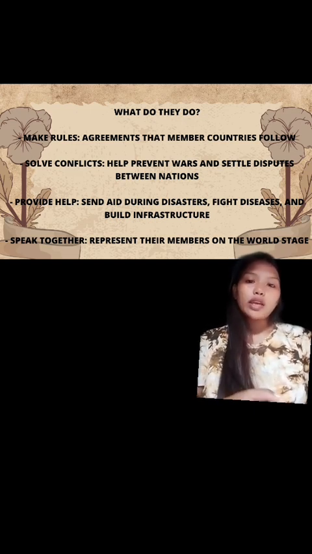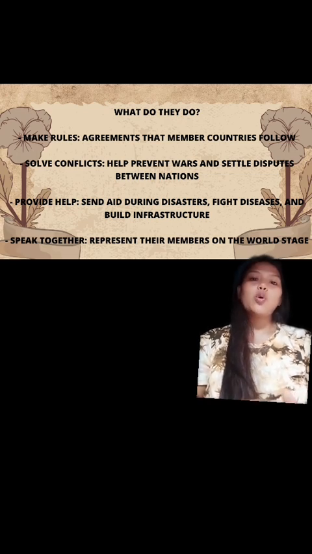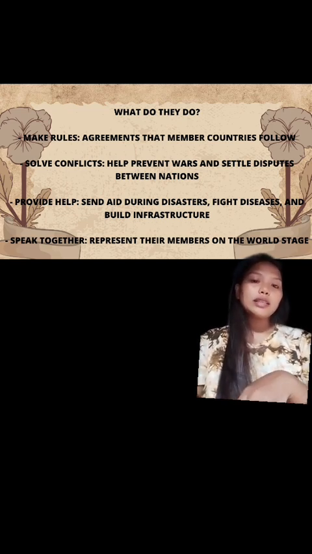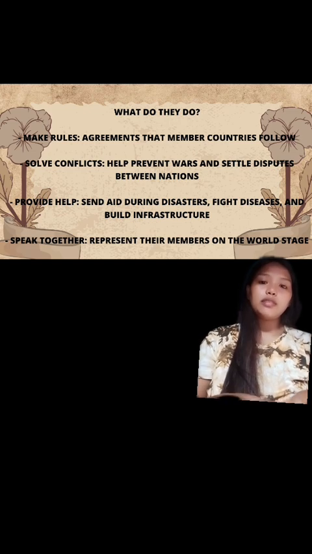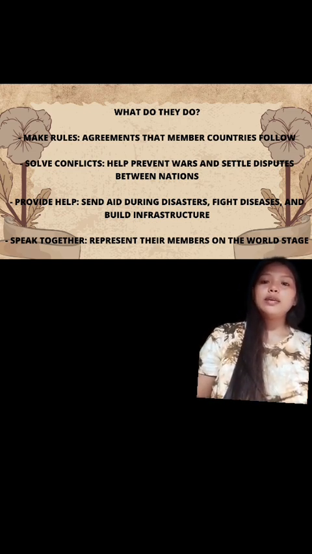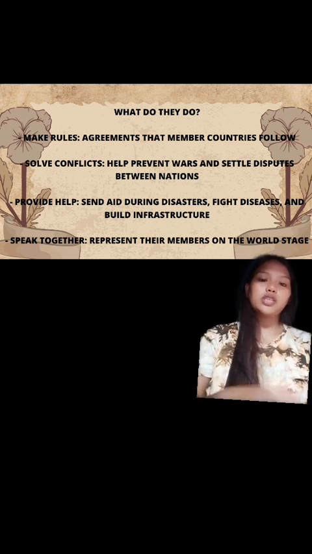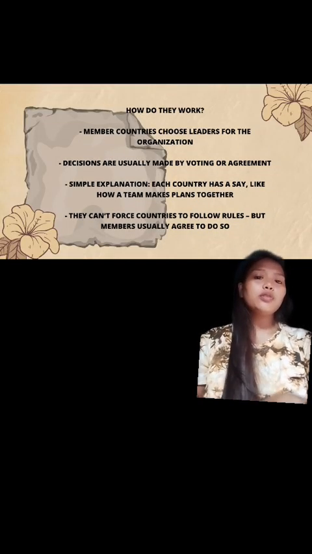They solve conflicts, help prevent wars, and settle disputes between nations. They provide help, send aid during disasters, fight diseases, and build infrastructure. They speak together, represent their members on the world stage. And how do they work?